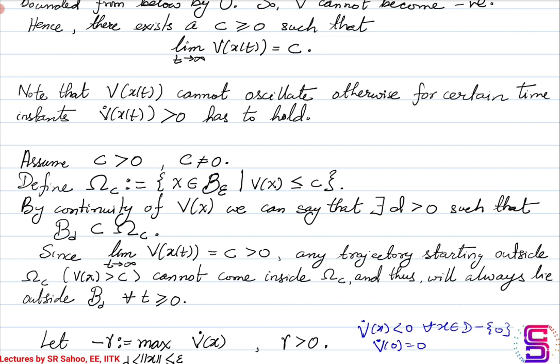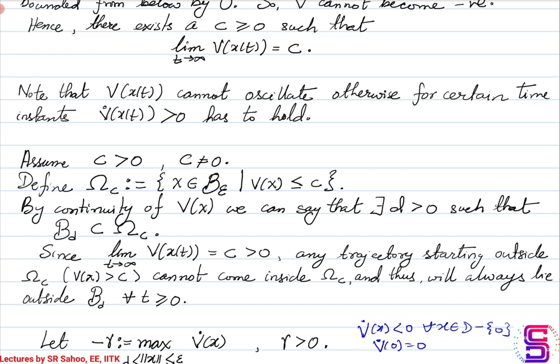Now, since as t approaches infinity, v of x of t becomes equal to c, if we start a trajectory at a point outside the omega c set, it can never enter the omega c set in any finite time. Why?